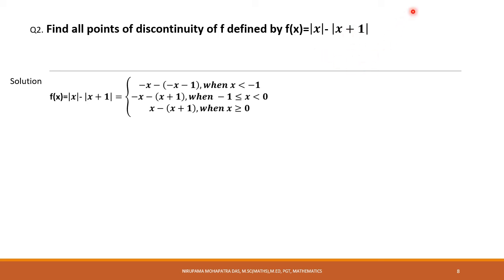Okay, then you just now see two branches. So one is x less than minus 1, because 0 and minus 1, this minus 1 is smaller. So we take minus 1, then 0, then less than minus 1, then more than 0. Okay, so these are the cases. x less than minus 1, then x greater than or equal to 0, and minus 1 less than or equal to x less than 0.